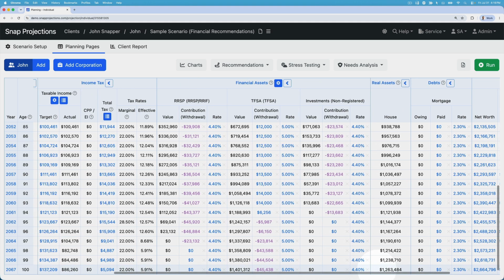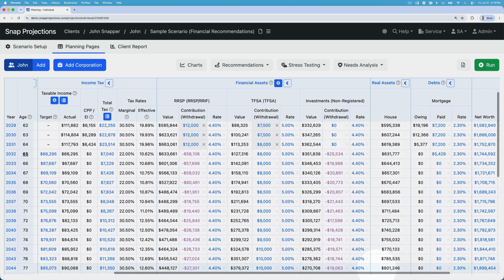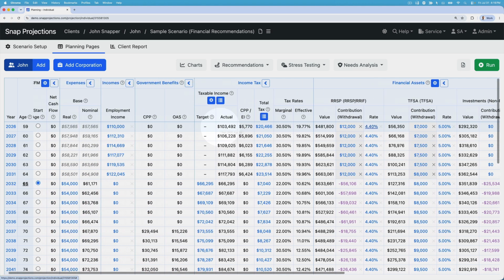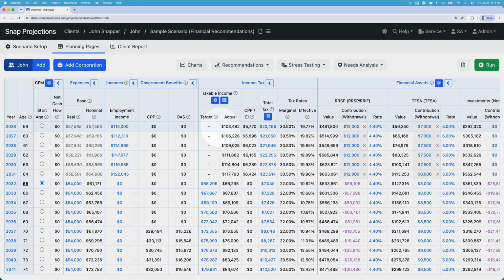So the plan looks excellent based off of our base assumptions. If the client does receive 4.4% per year every year going forward, they're in great shape. But what we want to do is understand how resilient this plan is to potential future changes. So what if rates aren't 4.4%? What if they're lower or higher?